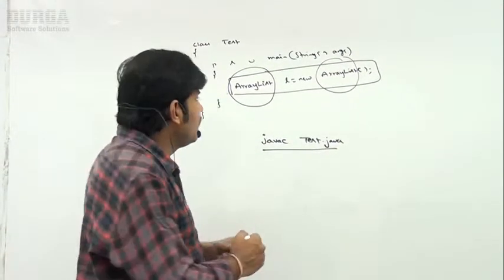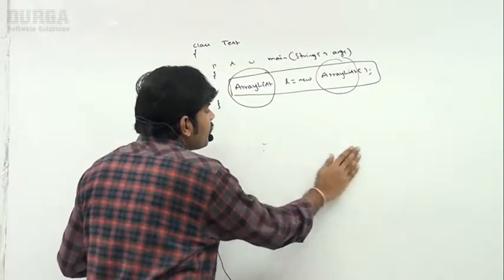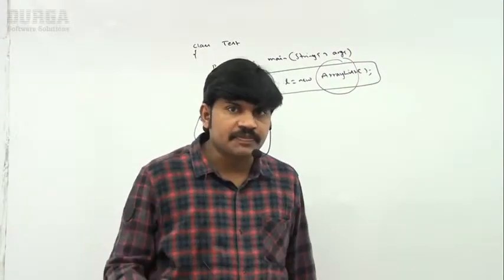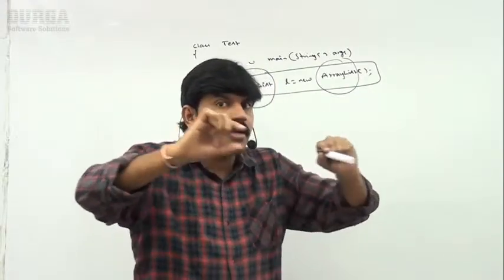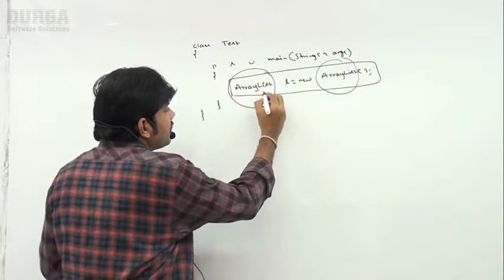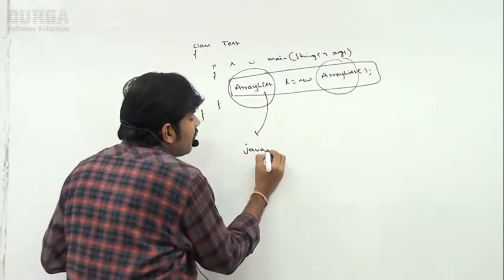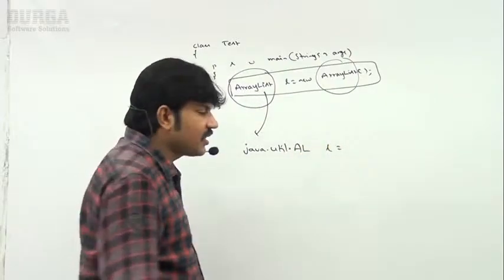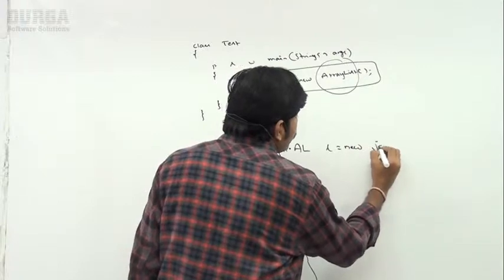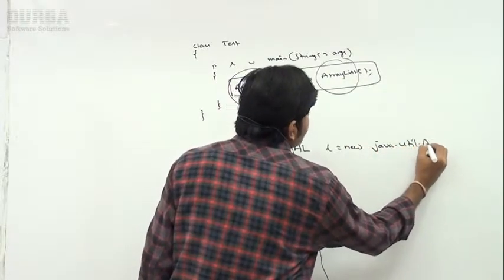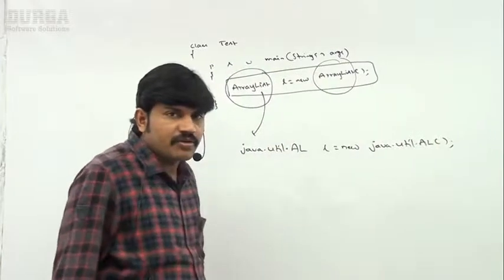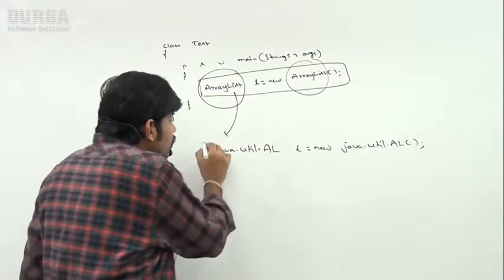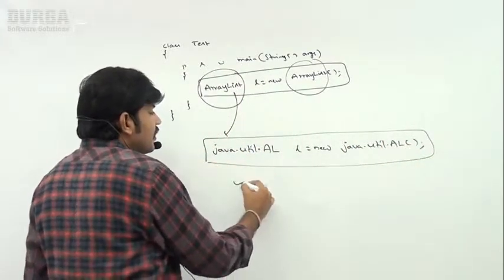What is the first way? Can you please confirm where ArrayList is available? Inside the java.util package. If I use a fully qualified name instead of ArrayList, java.util.ArrayList l = new java.util.ArrayList(); if I use this one, then the code is going to compile.